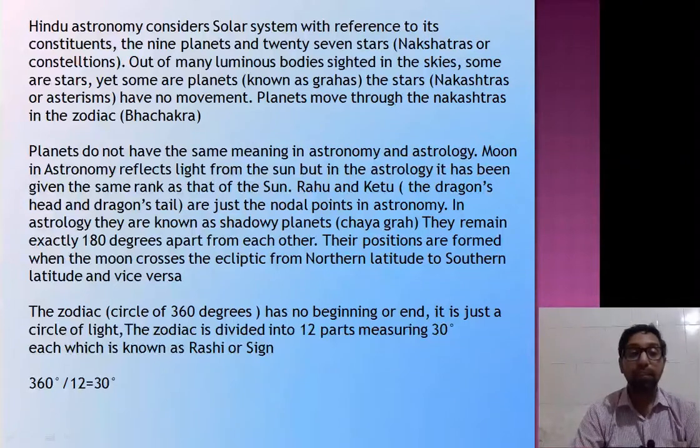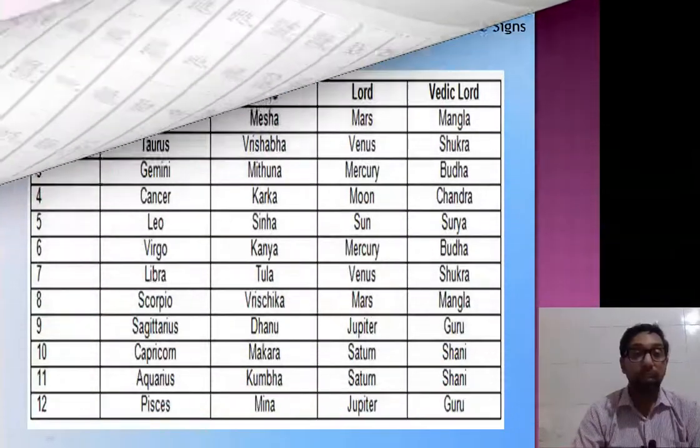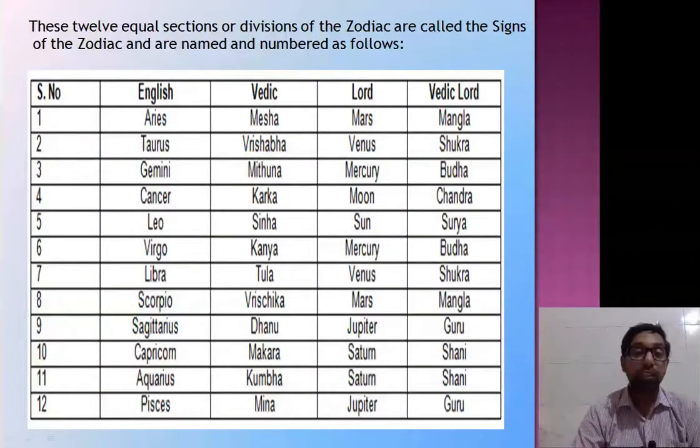The zodiac is a circle of 360 degrees, so it has no beginning or end. It is just a circle of light. The zodiac is divided into 12 parts measuring 30 degrees each, which is known as Rashi or the zodiac sign. 360 degrees divided by 12 gives 30 degrees. The 12 equal sections or divisions of the zodiac are known as the zodiac signs.